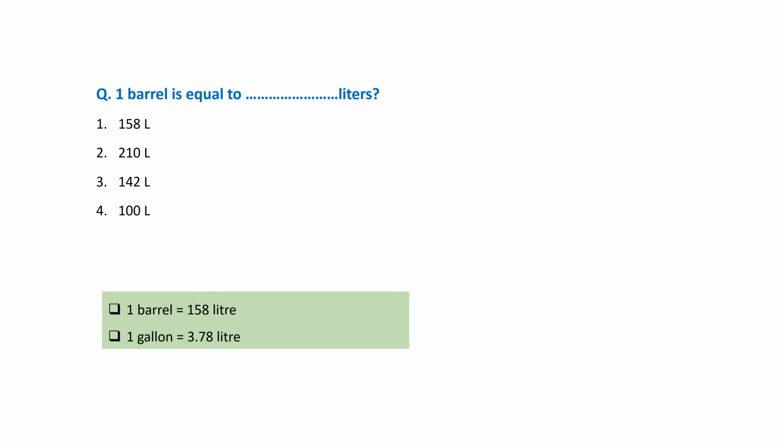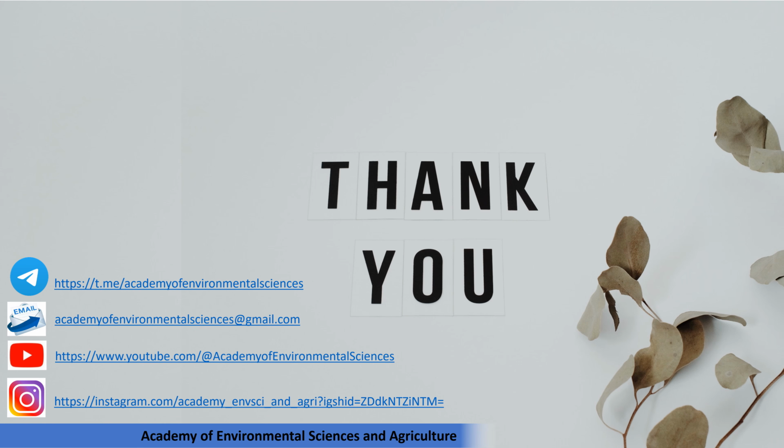Now the next question is, one barrel is equal to. So the barrel is a unit of volume. The right answer is 158 liter. Okay, and 1 gallon is equal to 3.78 liter. So both the barrel and gallon are units of volume. So remember these both units.